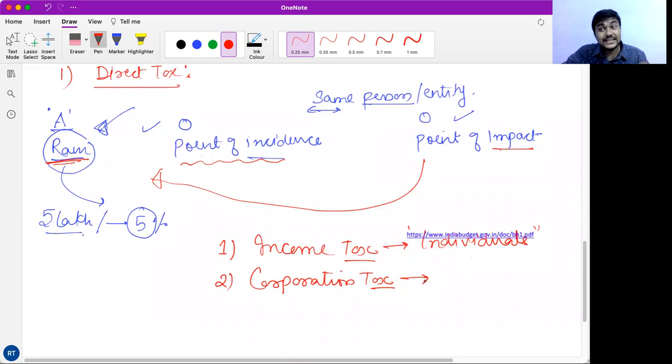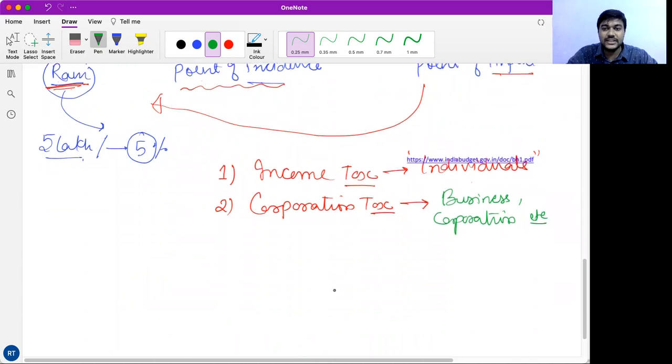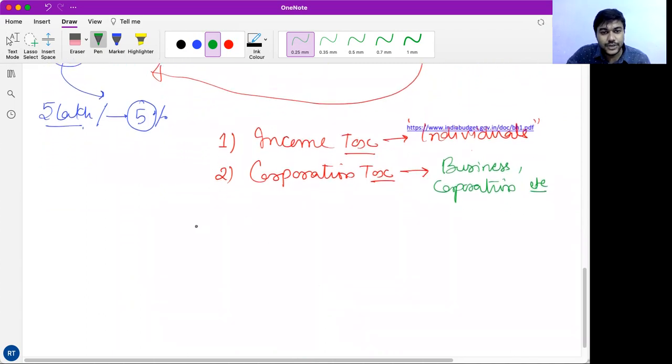So corporation tax is a tax similar to income tax, as I've told you earlier, but it is levied on businesses, corporations, etc. Means at institutions, at companies it is levied. So for example, to understand, let us take an example. So we know that India's richest person is, let's say, Mr. Mukesh Ambani ji. So there are two.